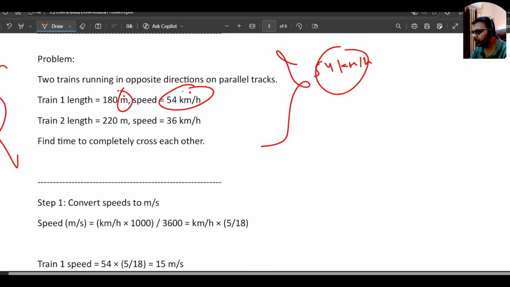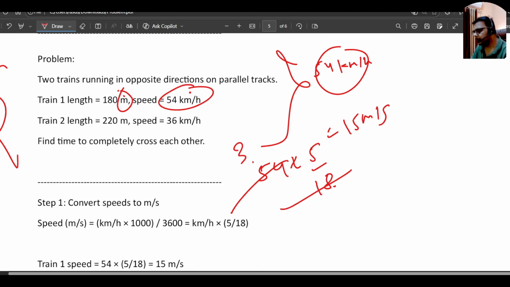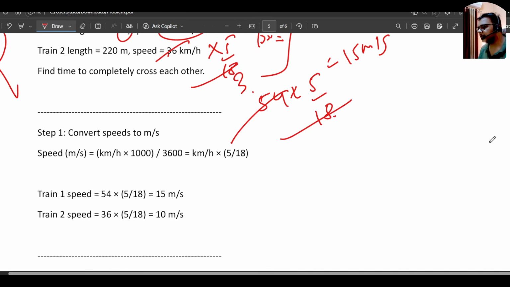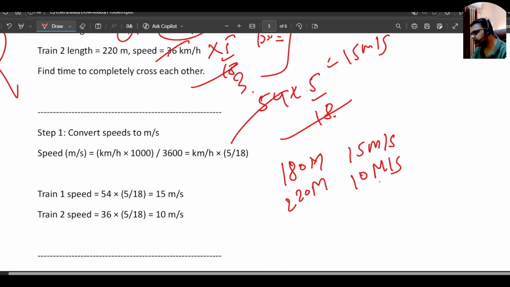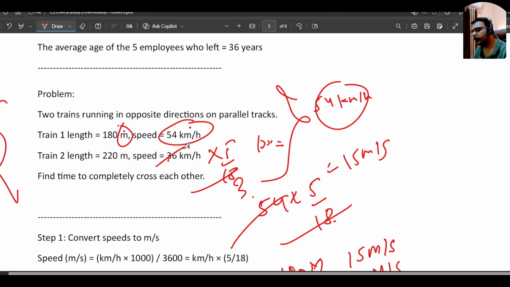So 54 multiplied by 5 by 18, if we compute it, it will be 15 meter per second. And for this one it is again 36 multiplied by 5 by 18, so it will be 10 meter per second. Okay, so the length of train one is 180 meter and speed is 15 meter per second. And for the second one, the length is 220 meters and the speed is 10 meter per second. Okay, so these will be our final values.